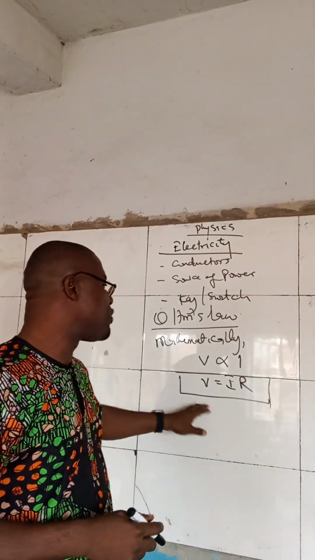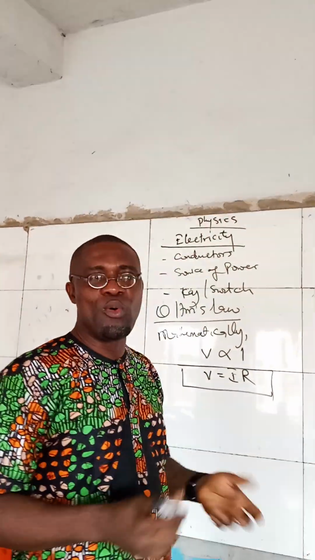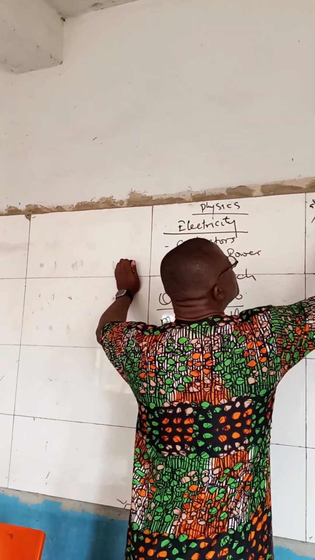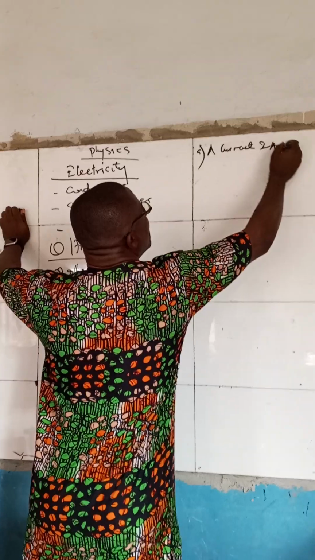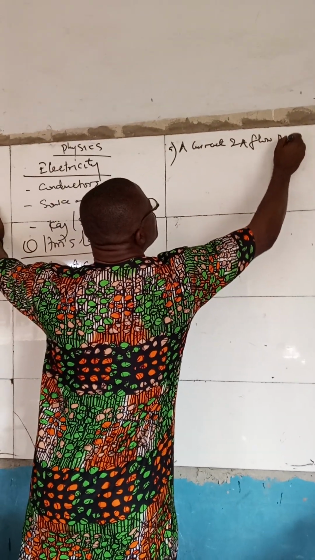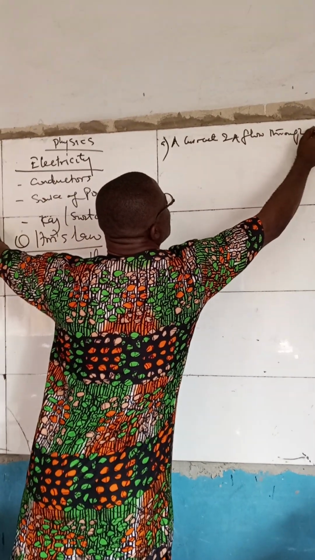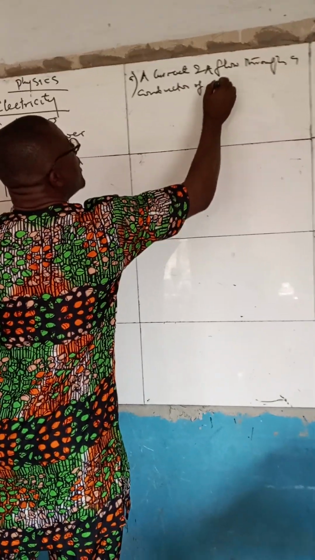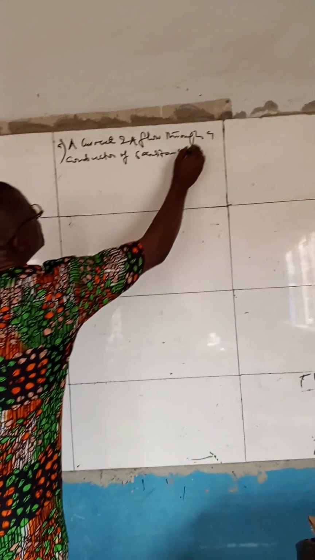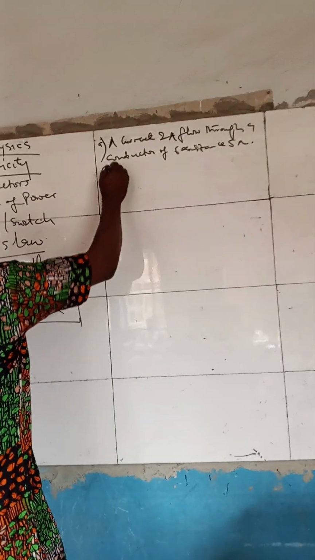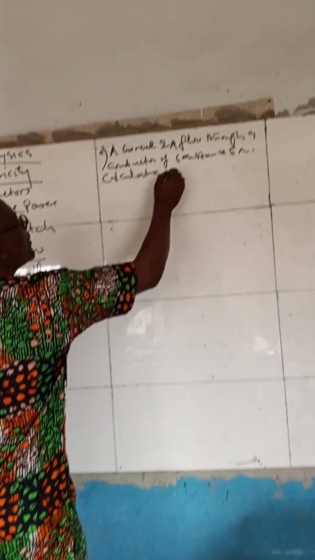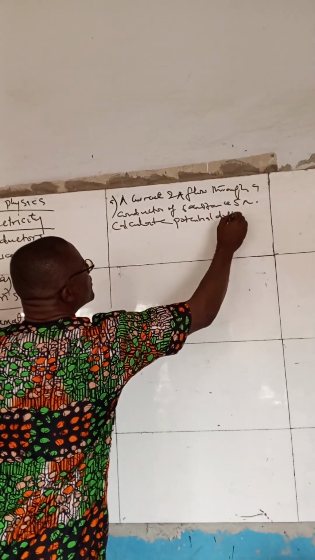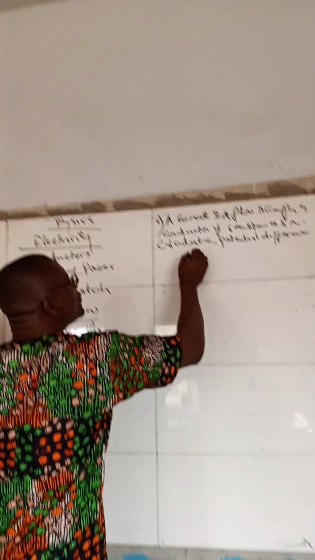Then, for instance, we look at a simple question that has to do with this. Example 1. A current of 2 amperes flows through a conductor of resistance 5 ohms. Calculate the potential difference. Solution.